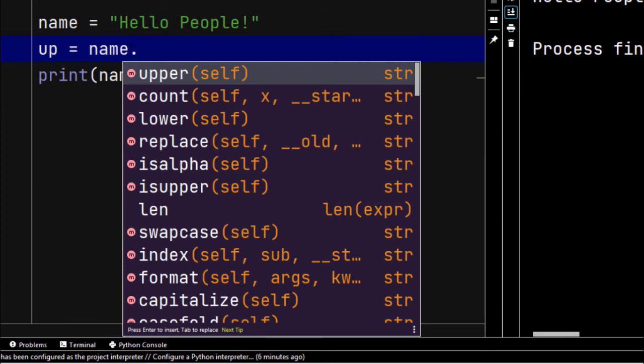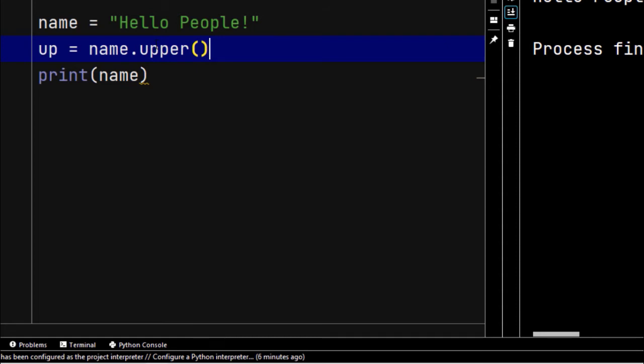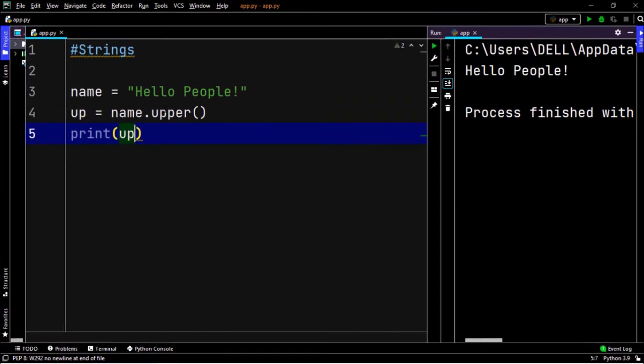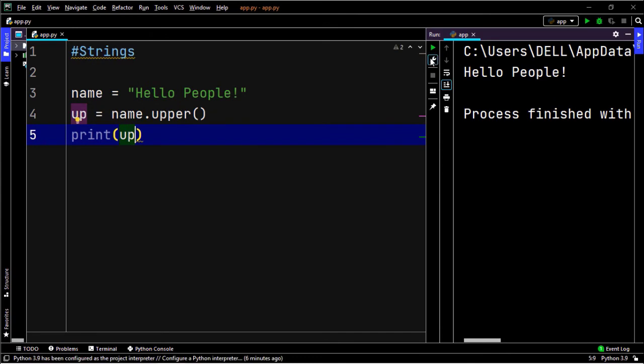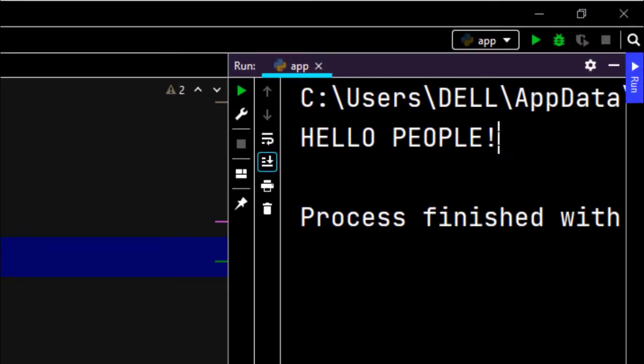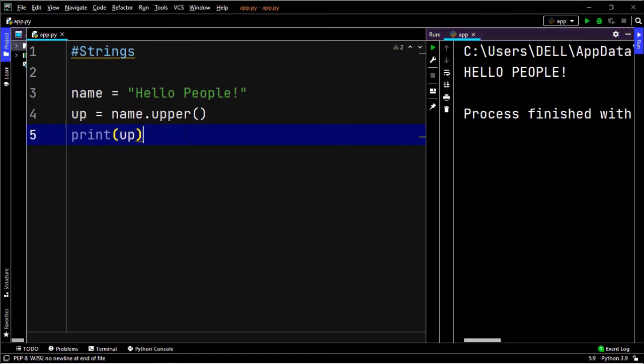Okay, for now let's write upper and click enter. That's it. Now in print you have to use up. When you run it, "hello people" will be in capital letters. Okay, these are really basic things. You just need to follow that. You have to keep all this in mind, and you are good to go. You are doing a lot fast, so don't think this is too complex. These are the very basic things which every beginner does.